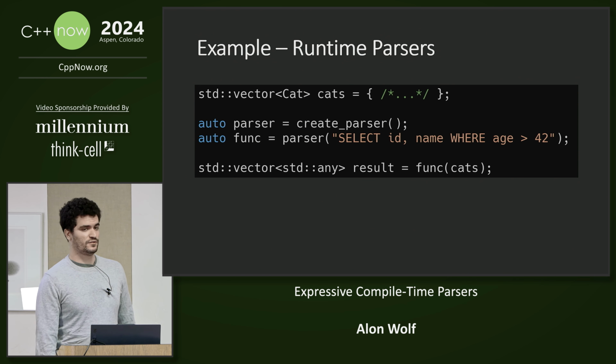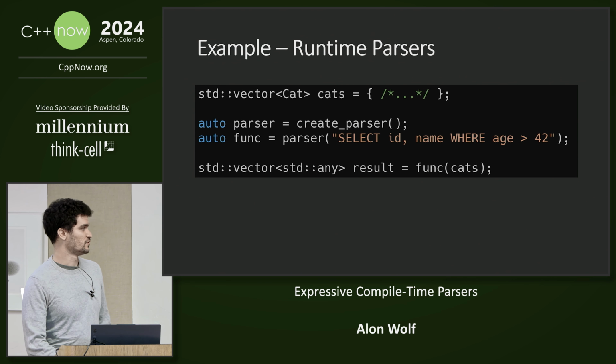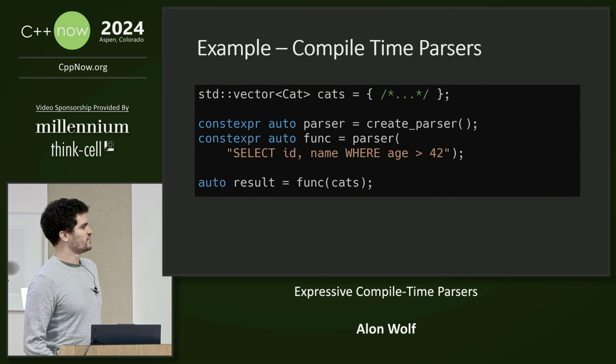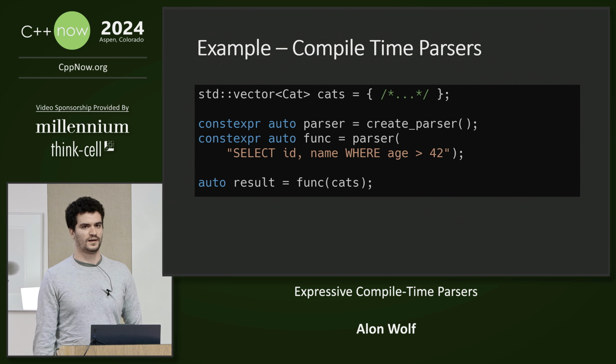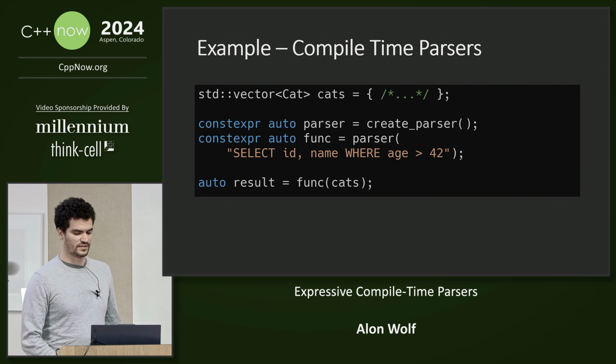We have the runtime overhead of creating the parser and also parsing the string into a function. Also, the return type of the function must be type erased, for example, by using std::any. This is because it depends on the output of the parser, which happens at runtime. So at compile time, we don't know what type we get. We can solve all three problems by shifting the parsing into compile time. Now we no longer have the runtime overhead of creating the parser and parsing the string into a function. And we also know at compile time the exact return type.